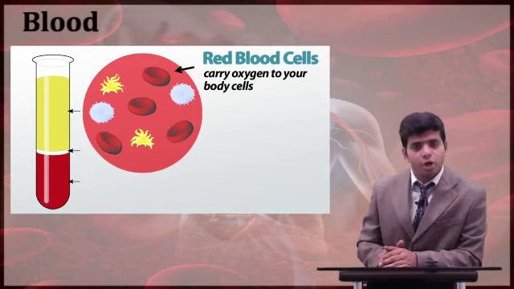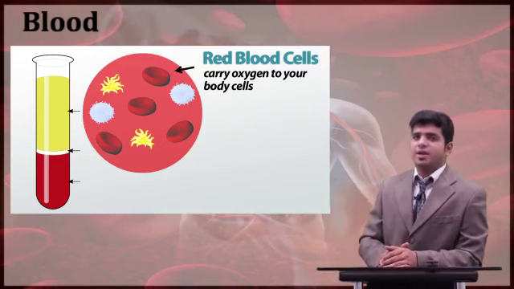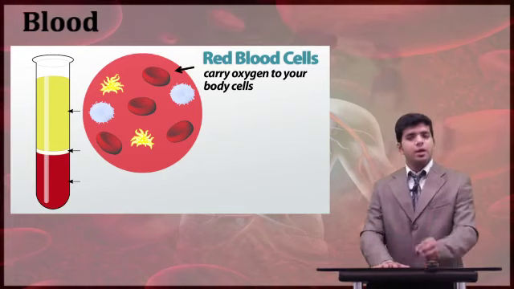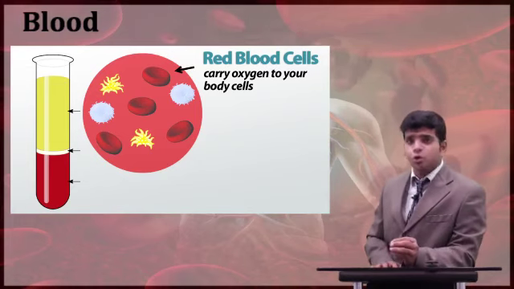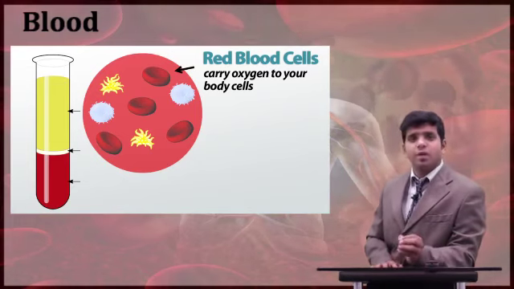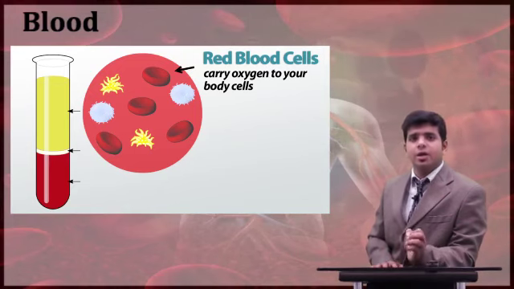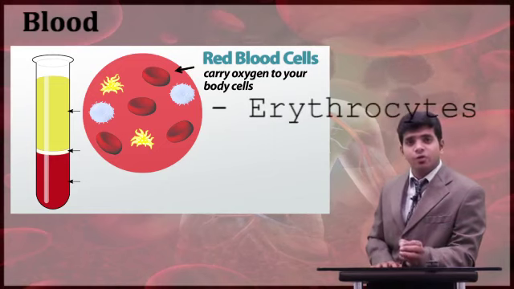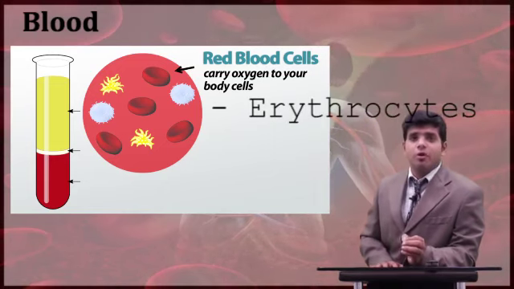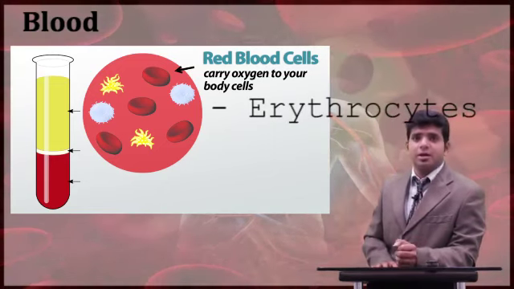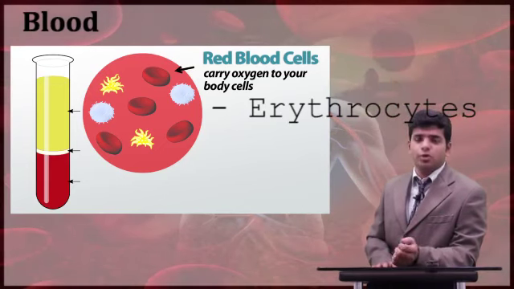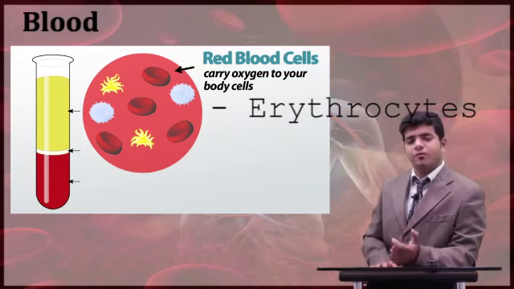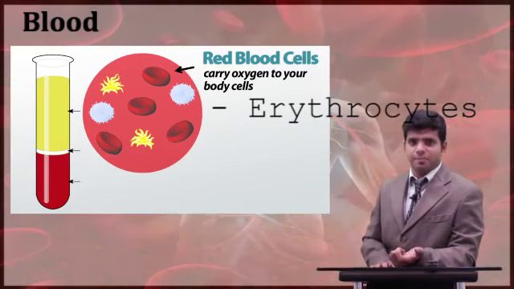Red blood cells, when I'm talking about them. Now every word has a scientific meaning here. Red blood cells are scientifically known as erythrocytes. Erythros is the scientific name for red color, and cyte is cyto, that is, cell. And since it is a blood cell, it is called a red blood cell, formally known as erythrocytes.